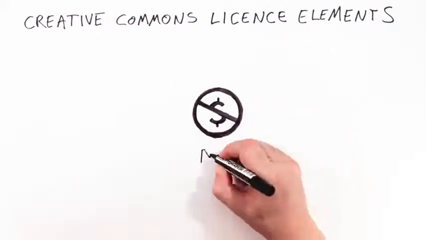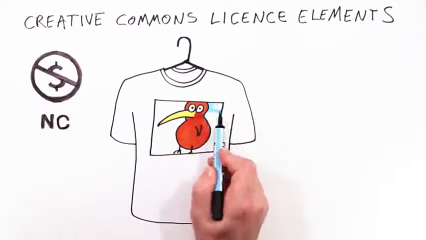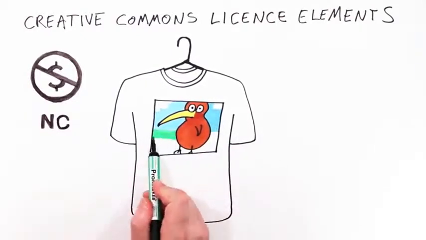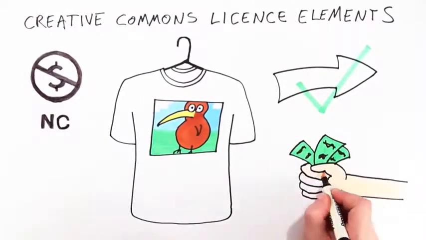This is non-commercial. It means no one else but Kiri is permitted to make money from CC-Kiwi. Tim wants to print the photo onto t-shirts and distribute them to friends. He can do this, but he must not sell them.